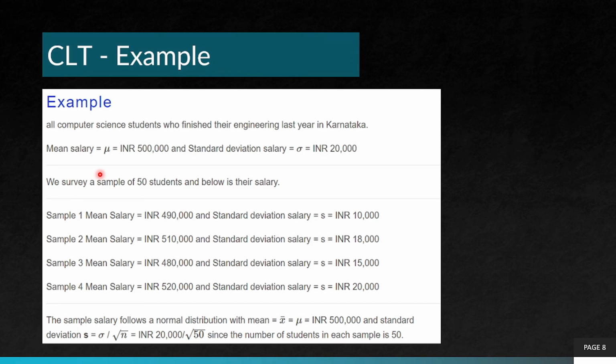So this completes a very short introduction to the central limit theorem, and we will go in depth and understand how we apply the central limit theorem in the subsequent lectures.